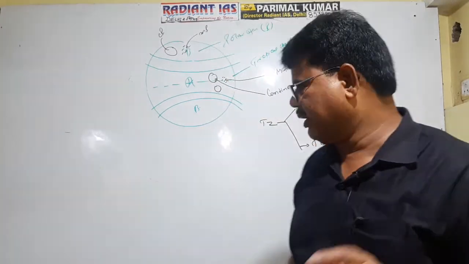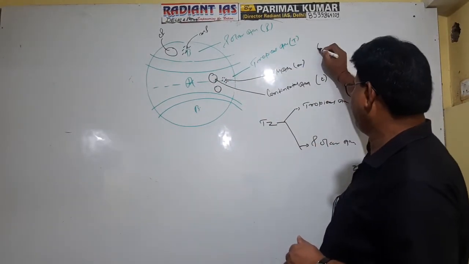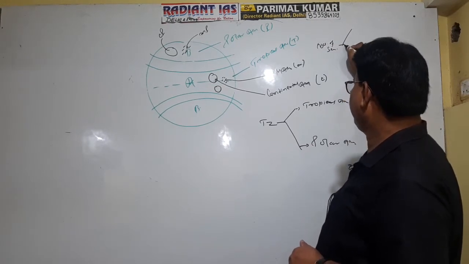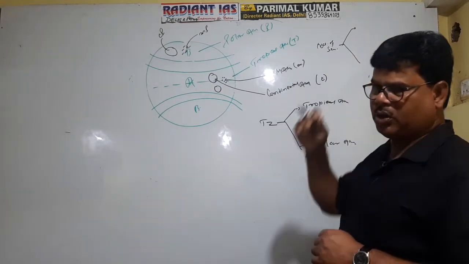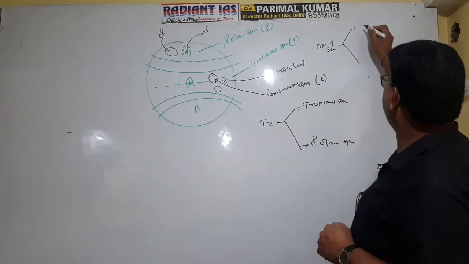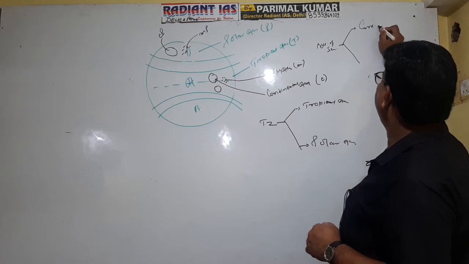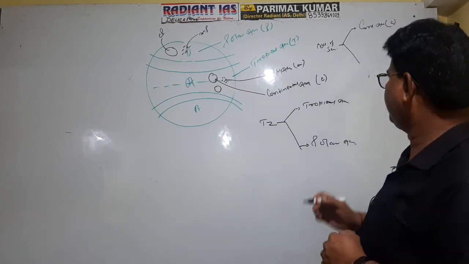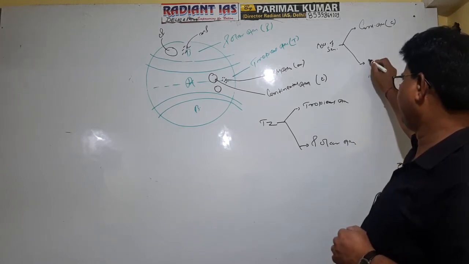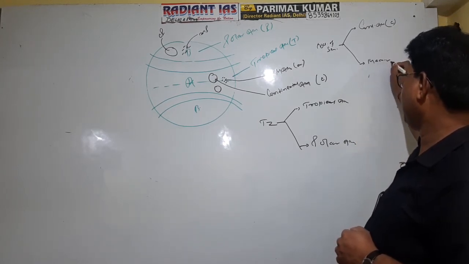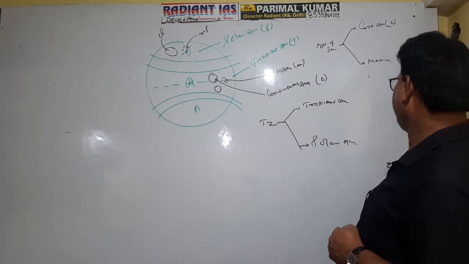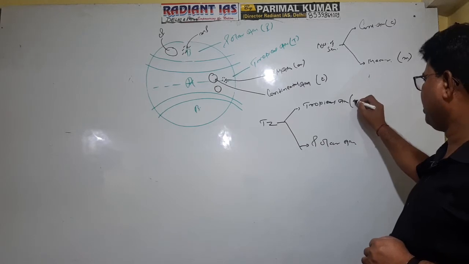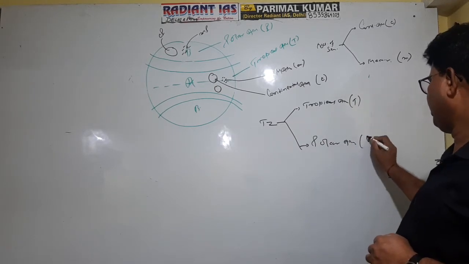Again, on the basis of the nature of the surface, there are two types of air mass. If it originates over the continental area, it is referred to as continental air mass and is indicated by a small c. And if it originates in the oceanic zone, it is referred to as maritime air mass and is indicated by a small m. In the tropical region, capital T, and in the polar zone, capital P.